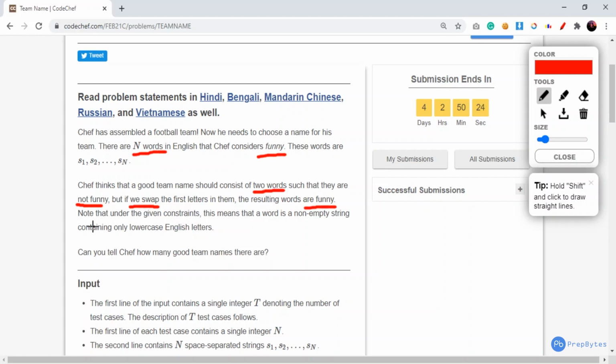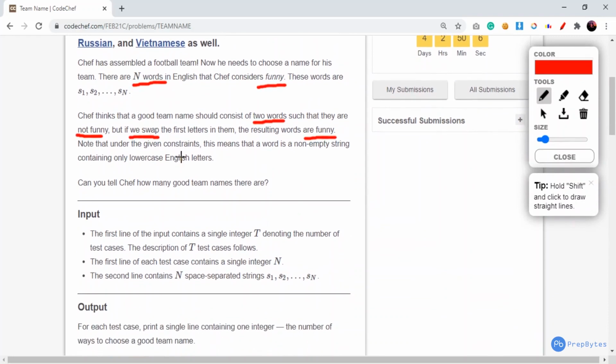So we have a note over here that under the given constraints, a word is a non-empty string containing only lowercase English letters. So basically here by word, the chef means a non-empty string containing only lowercase English letters. So our task is to find how many good team names are possible for the chef.